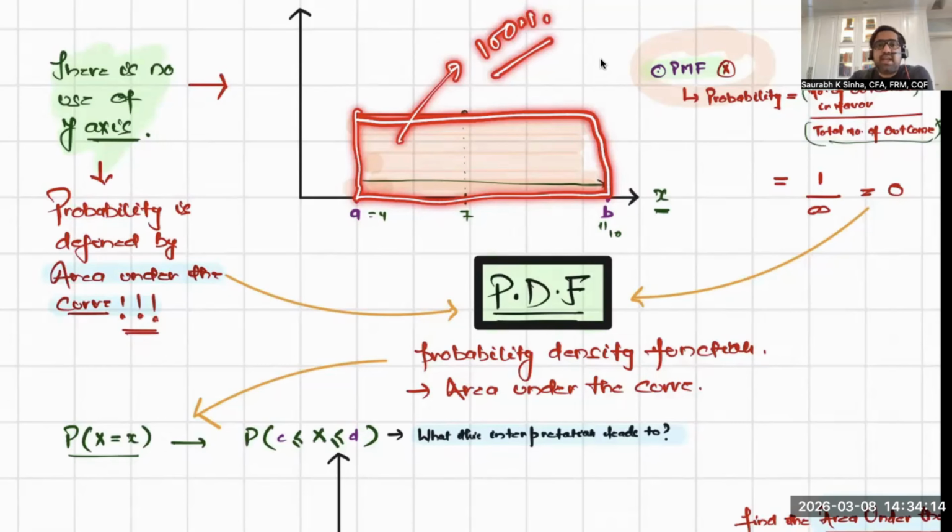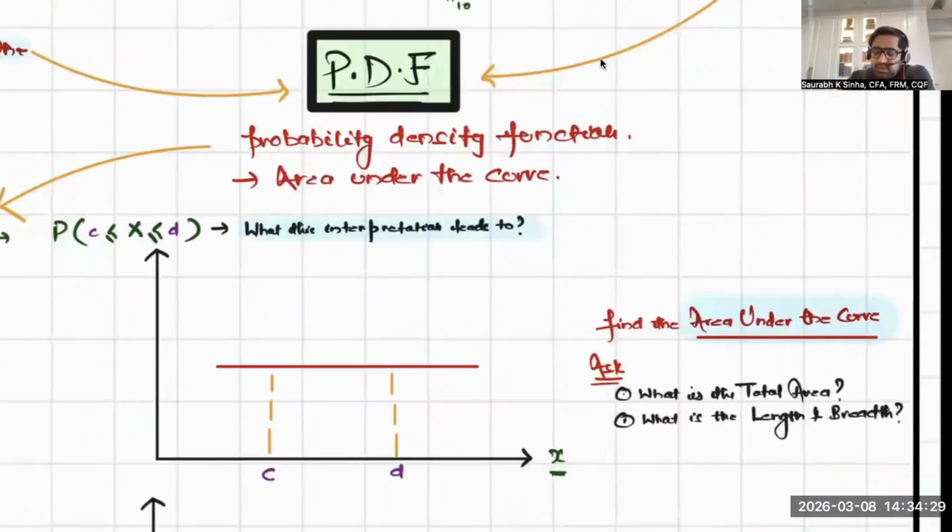If I'm saying area under the curve is the probability in the continuous distribution, then the total area under the curve has to be 1. Because probability cannot be more than 1 or less than 1. The total probability cannot be less than 1 or greater than 1. It has to be 1. So that's what I'm writing here.